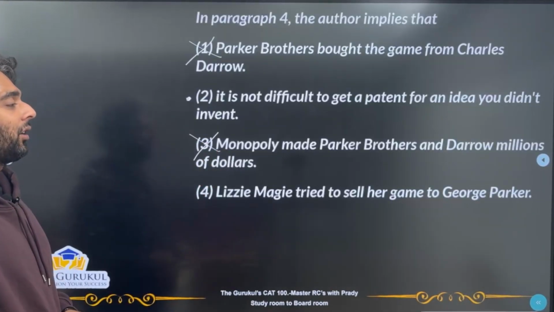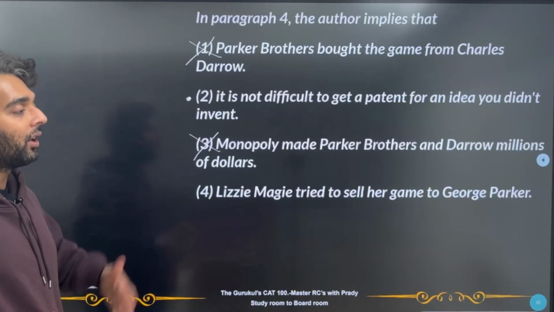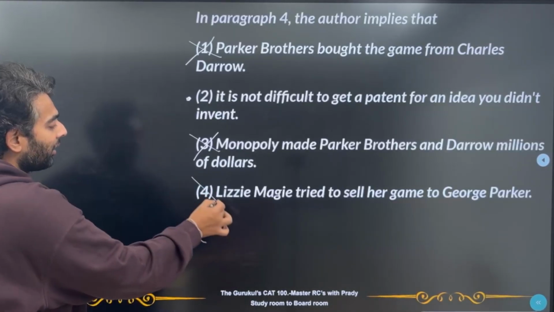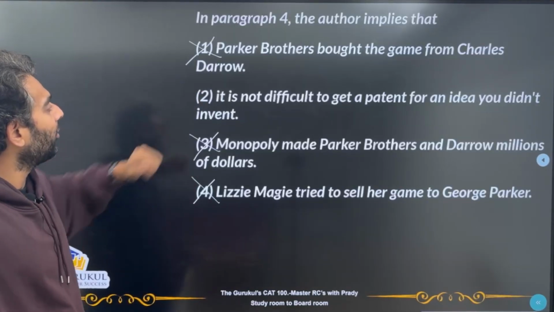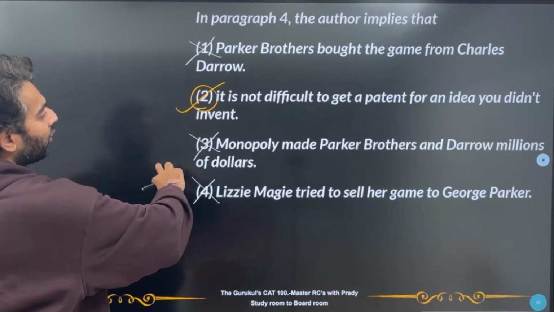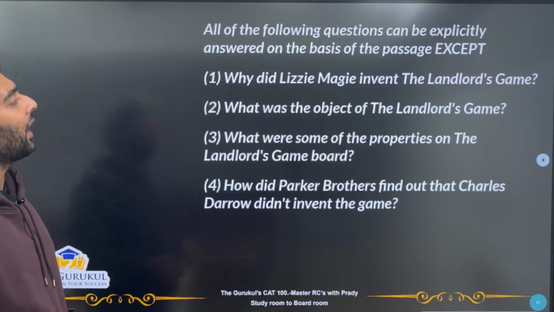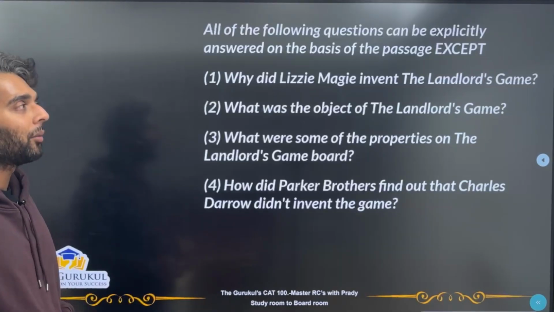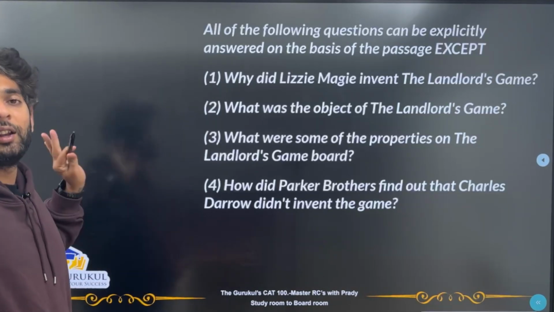D. Lizzie Maggie tried to sell her game to George Parker. Again, this has also been given to us directly, but in the last paragraph. So this is definitely going to be an out of scope choice for us. So the best possible answer will become 2. Now let's go to the last question of this passage. All of the following questions can be explicitly answered on the basis of the passage, except that means which of these questions cannot be answered by reading the passage.